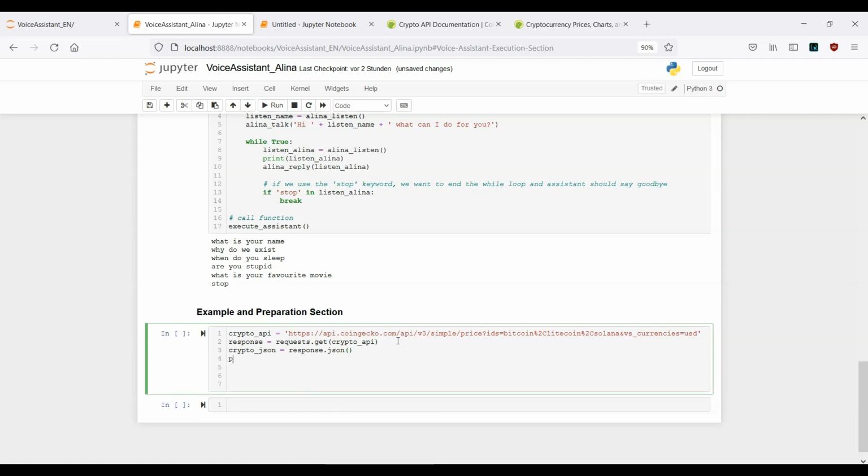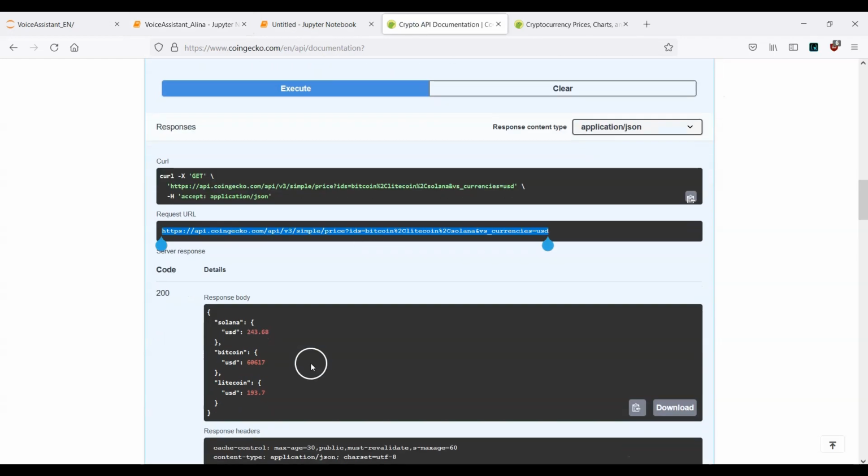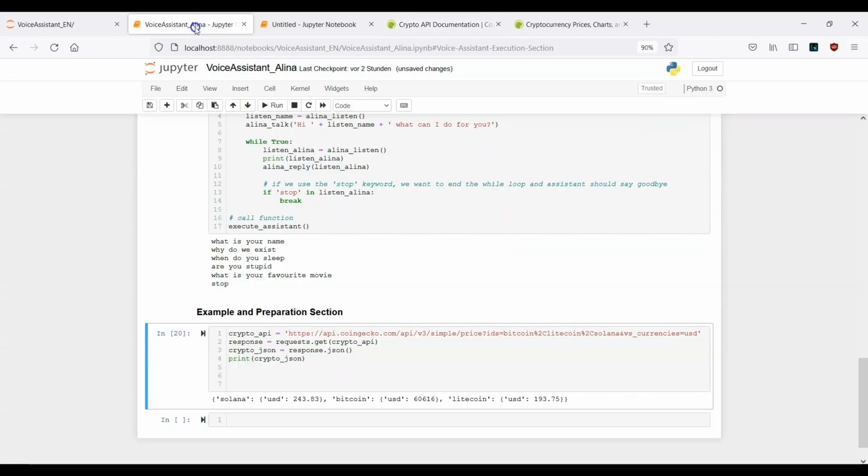Now let's print out the crypto_JSON. Let's run it and see what happens. And this is what we want to see. As you can remember, this is the exact same thing we see here right now. And with this request URL, we are able to get the data inside our notebook.